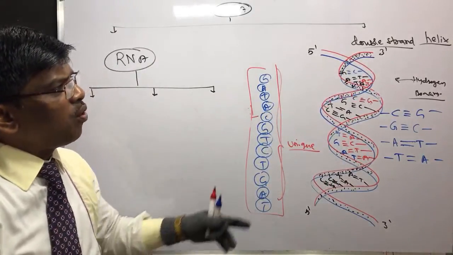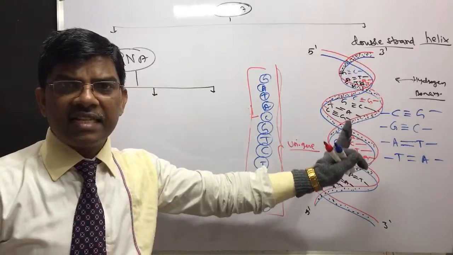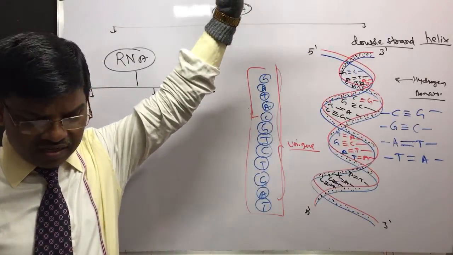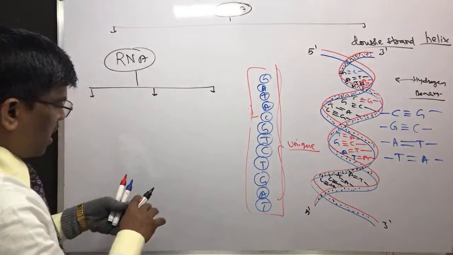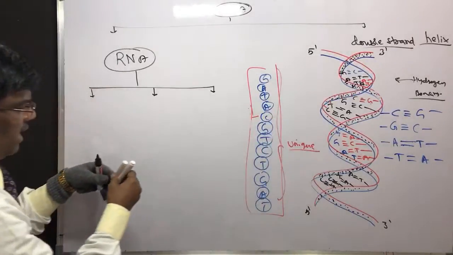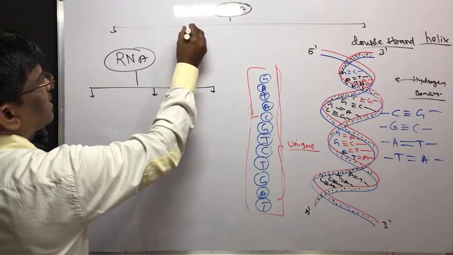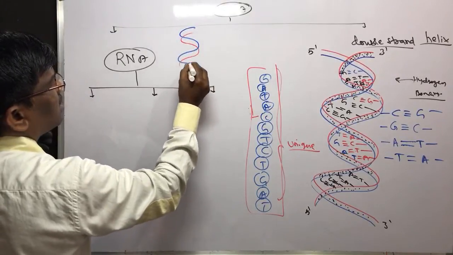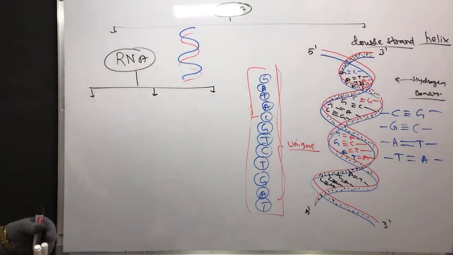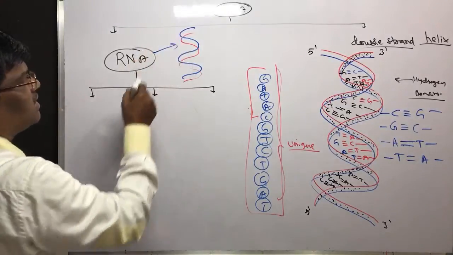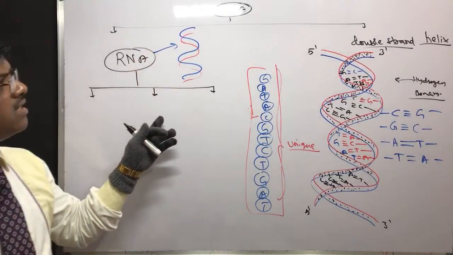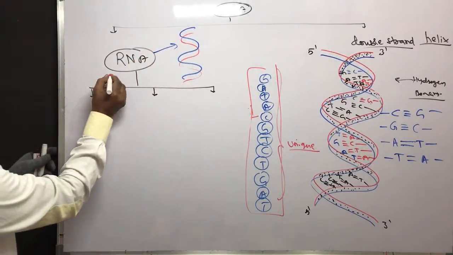It is going to have only one single straight chain. It is going to have a helix, but not a double helix. It is a single helix, like this. RNA is a single helix, isn't it? It is not a double helix.